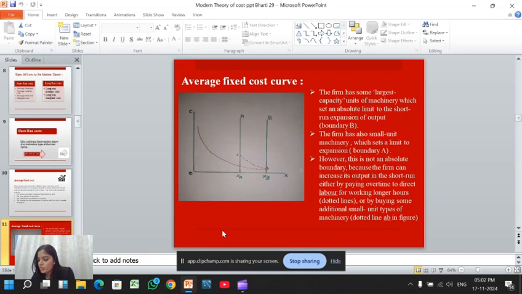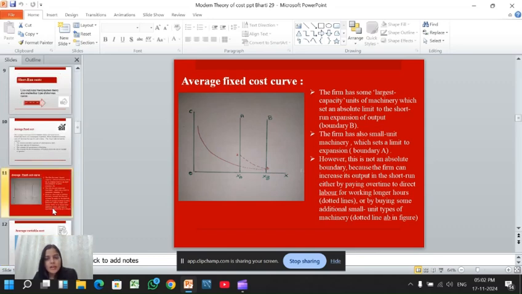In the average fixed cost graph, OXB is the maximum capacity of the plant, which means a firm can produce its maximum level of output at this point. OXA is the present capacity, but the plant can exceed the capacity up to OXB.